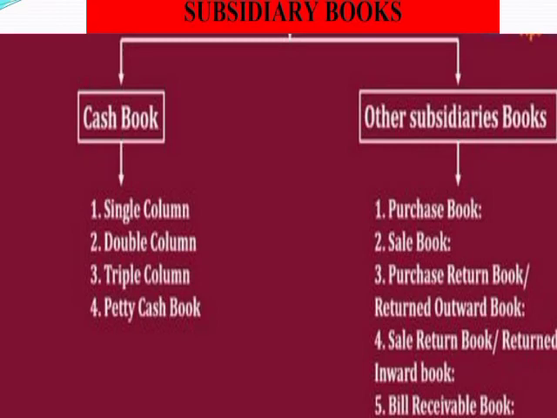Yes, children, if we observe, we will find that there are two type of transactions taking place in the business: cash transactions and non-cash transactions. Cash transactions are recorded in the cash book as we have already discussed, and the credit transactions are recorded in other subsidiary books, which we are going to discuss one by one.